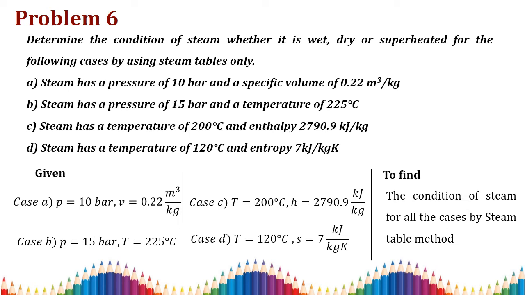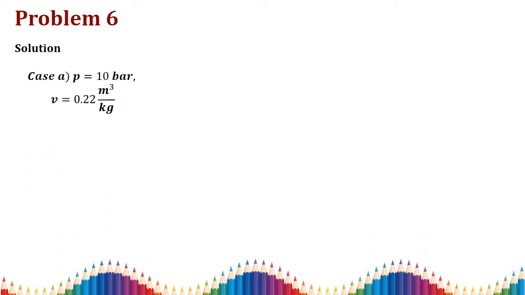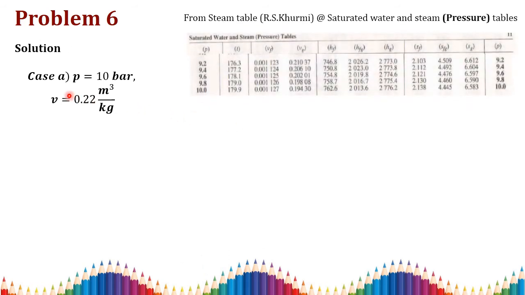How can we find it out? Let's see. Consider case A. In case A, the pressure is equal to 10 bar and the specific volume is given. Since the pressure is given, you can go for your pressure table at 10 bar. What we have to compare is the given specific volume, 0.22 meter cube, so we have to take the saturated specific volume of vapor. At 10 bar, the saturated specific volume of vapor is 0.19430.